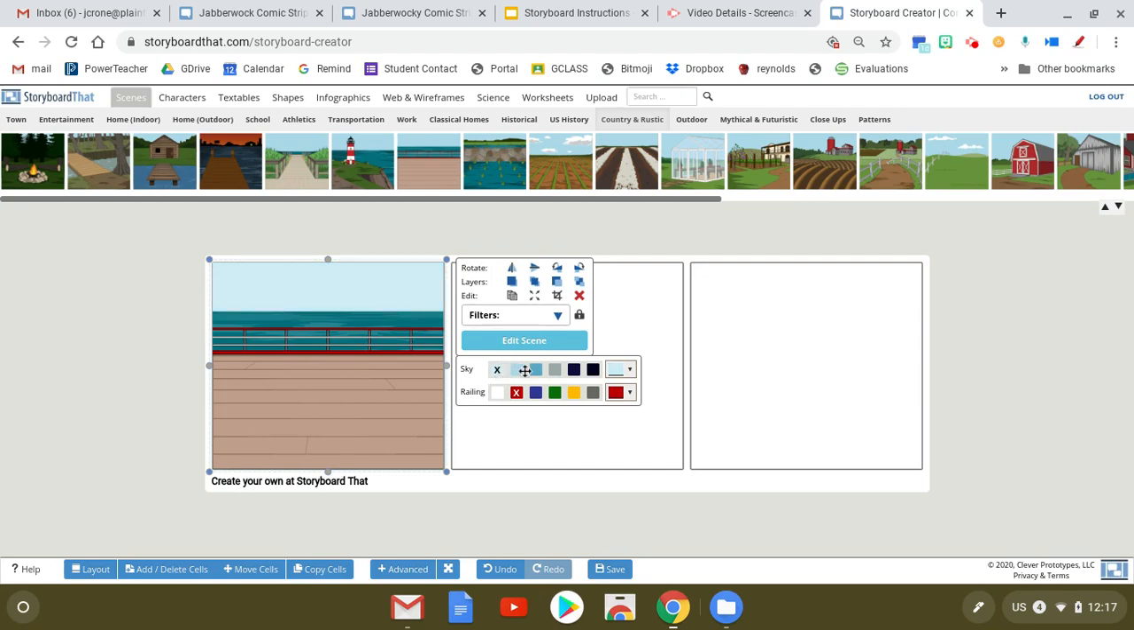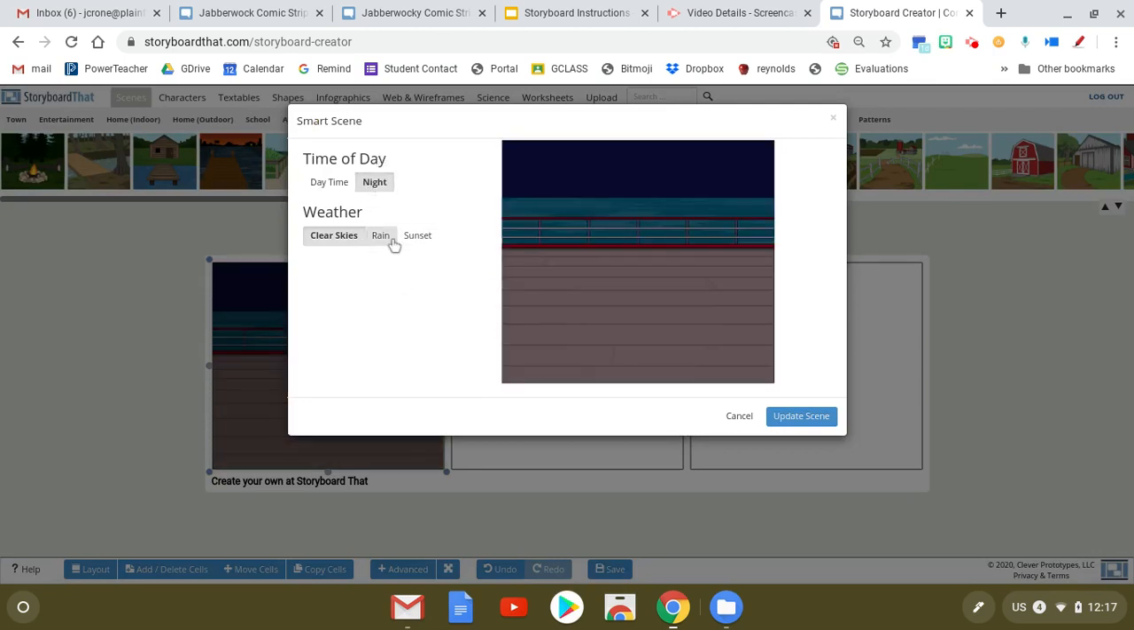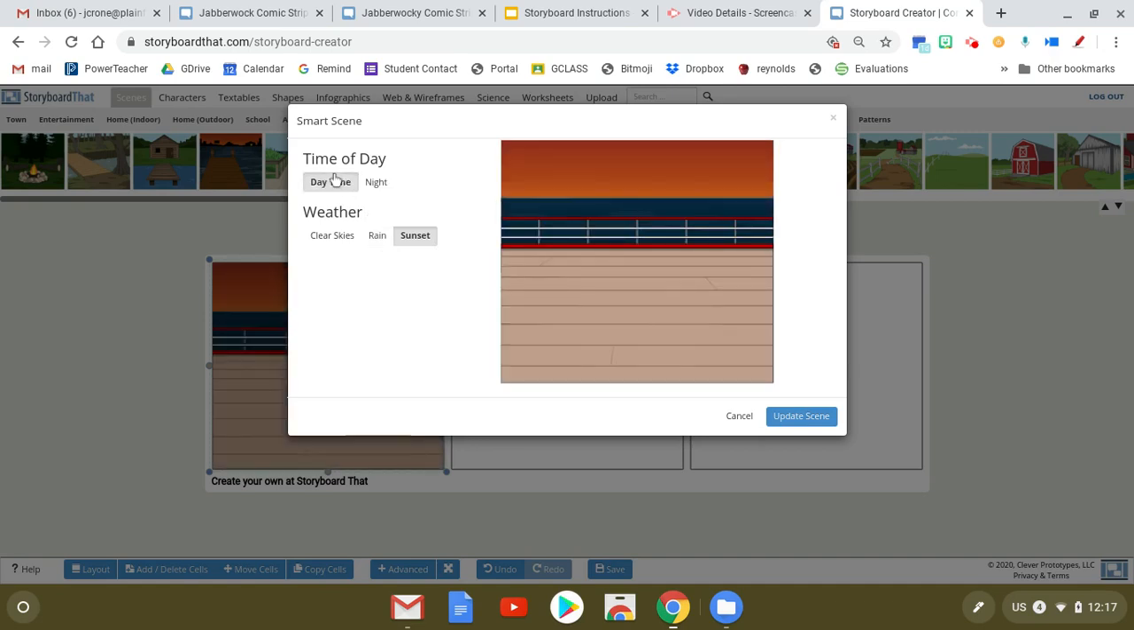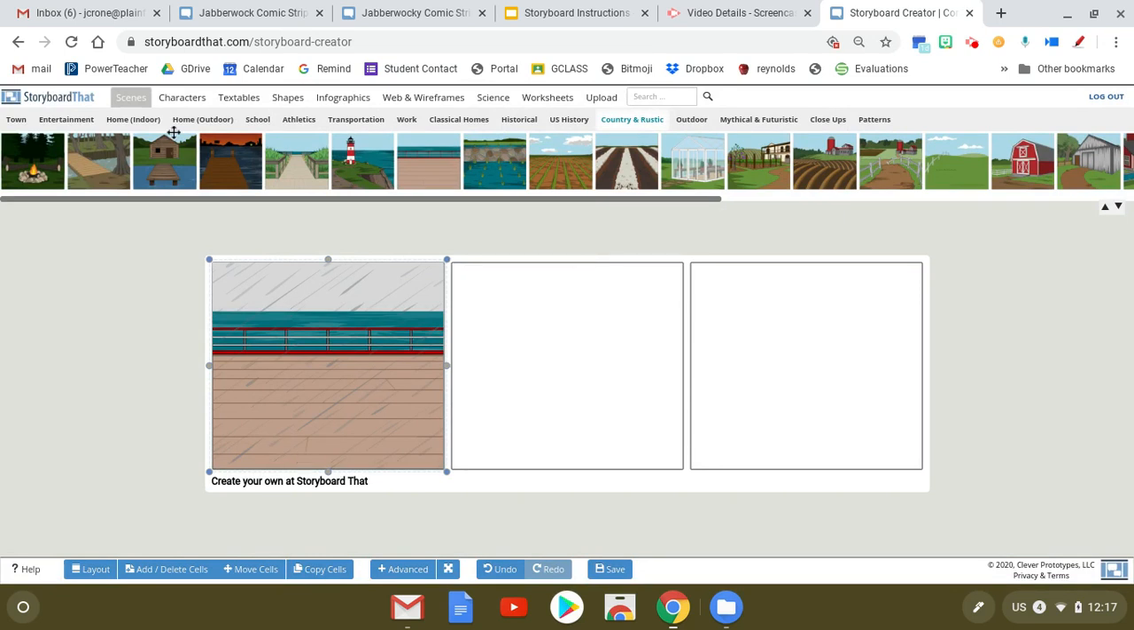You can see as soon as I put something down, I can edit it. I can change this to night instead. I could change it to rain. I could change it to sunset. So daytime, sunset, or I can change that to rainy. It's rainy, but it's daytime. Now, once I have found my scene that I wanted to use, there are other ways you can edit this. I'm not going to go over all of it.